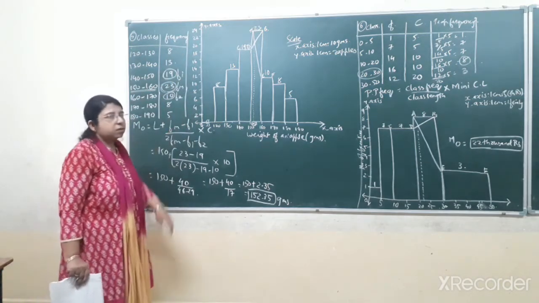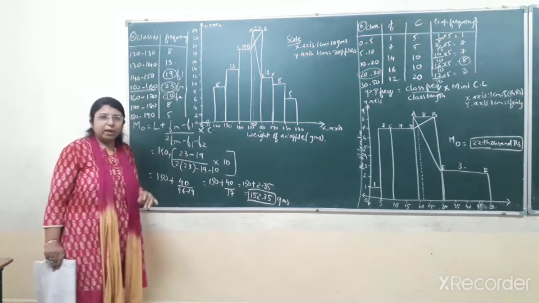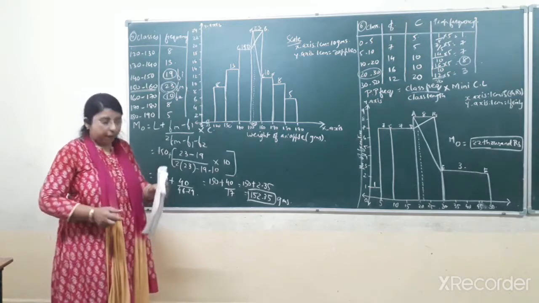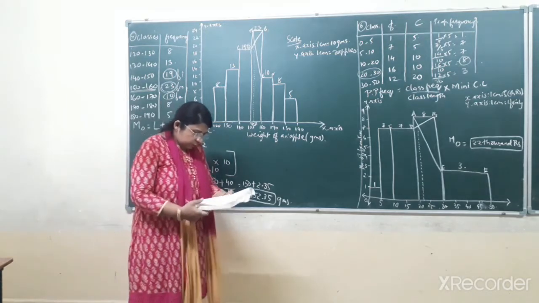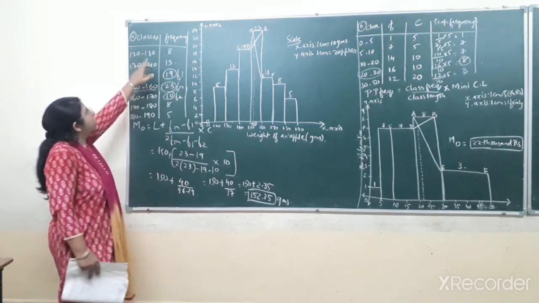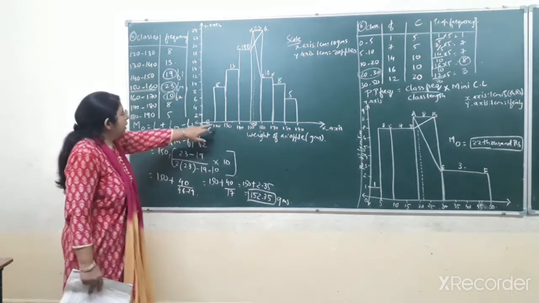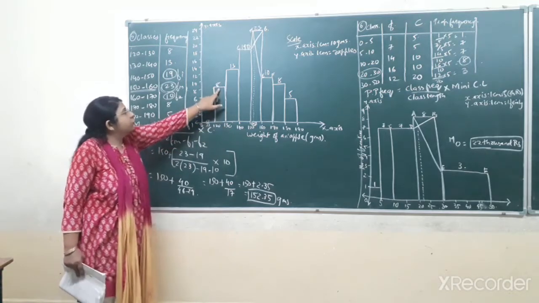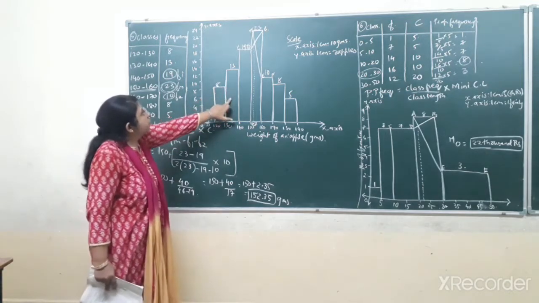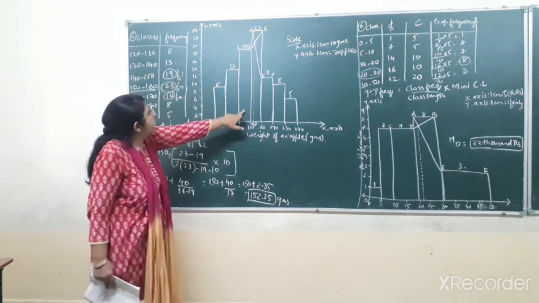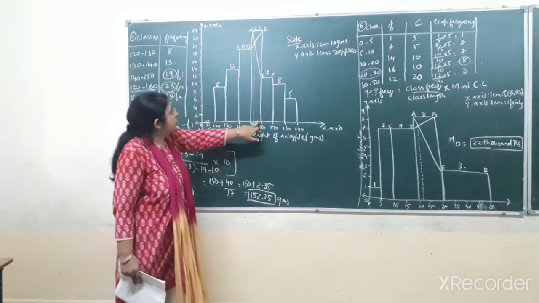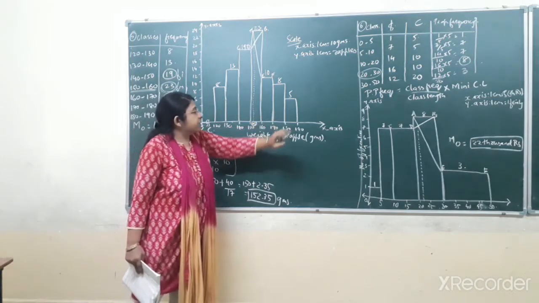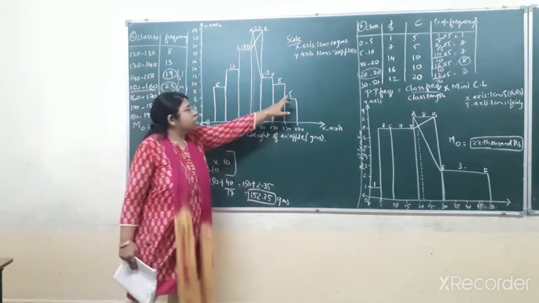Now after deciding the scale and the representation on the x-axis and y-axis, let us represent the data given in the question on the graph. The first data is 120 to 130, with frequency 8. So you have to draw bars. The first bar is at 8, the second one is for 13, the next one is 19, the fourth one is 23, the fifth one is 10, the sixth one is 8, and the seventh one, 180 to 190, will come to 5.